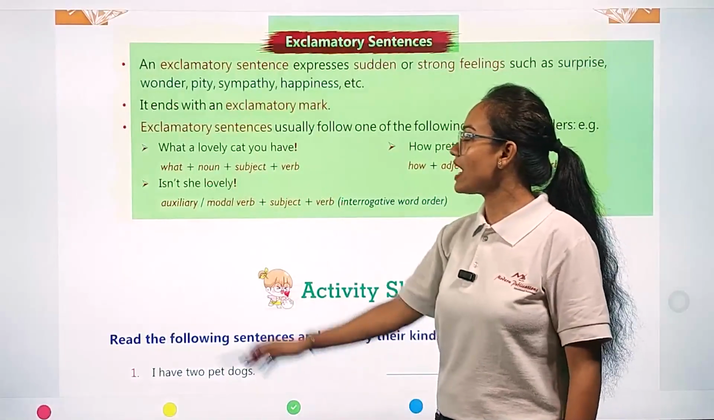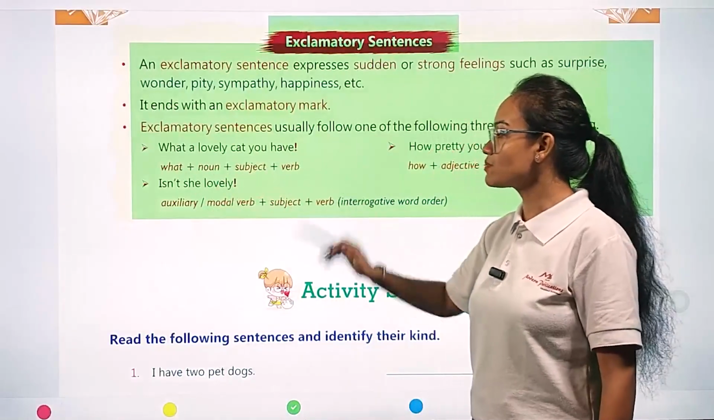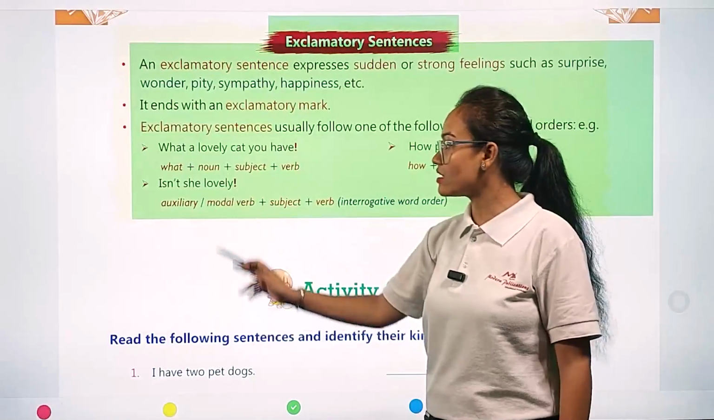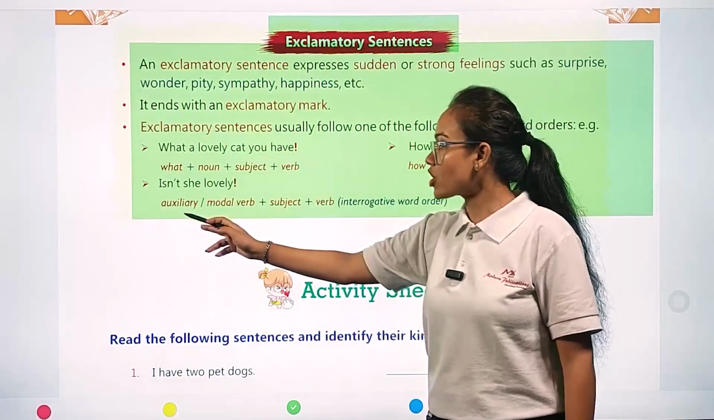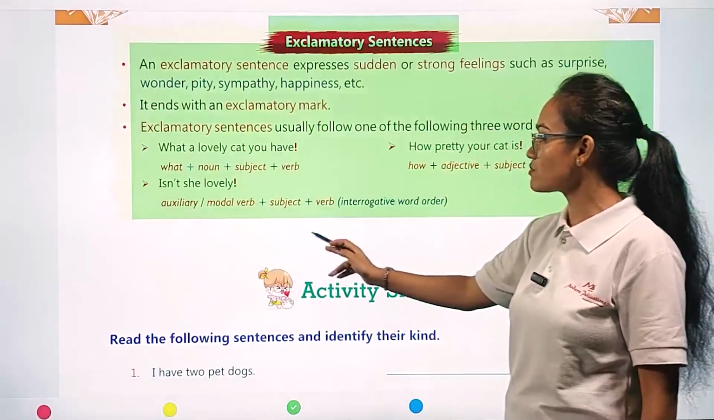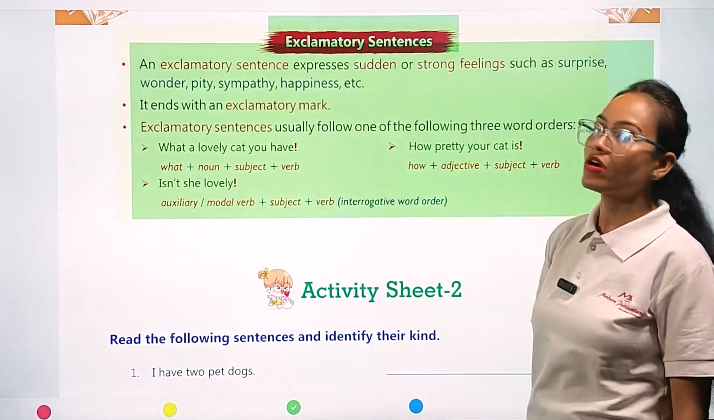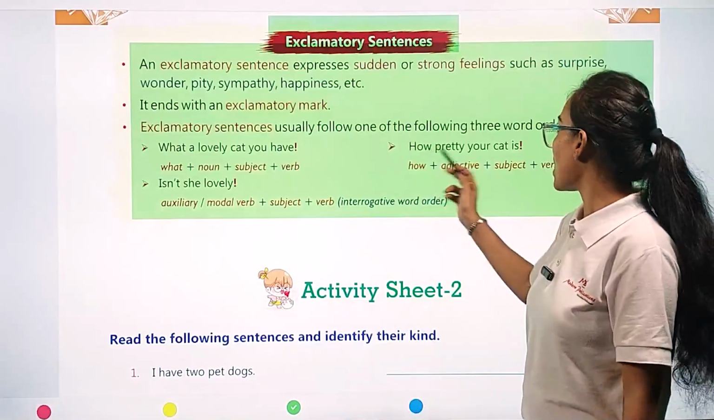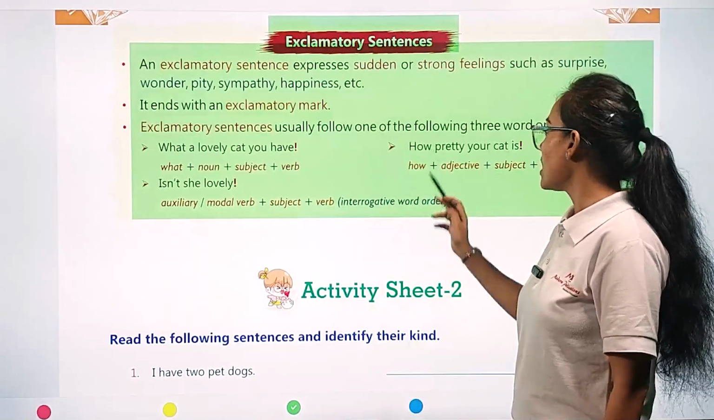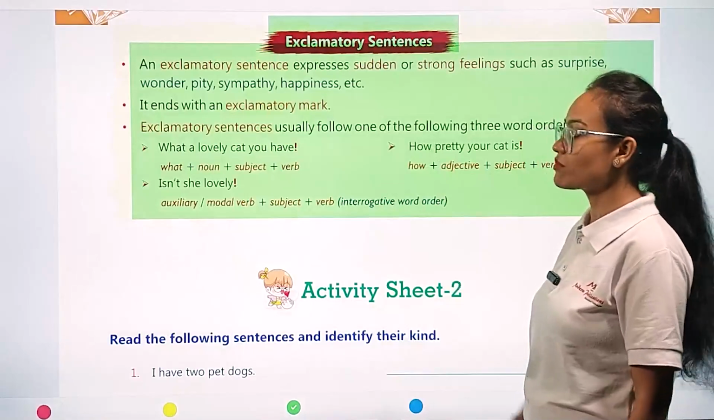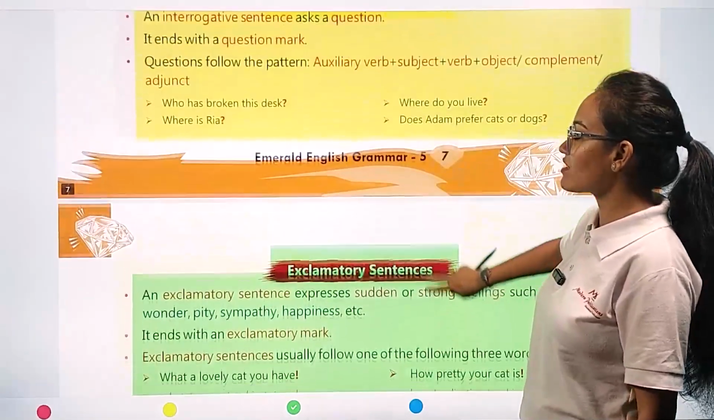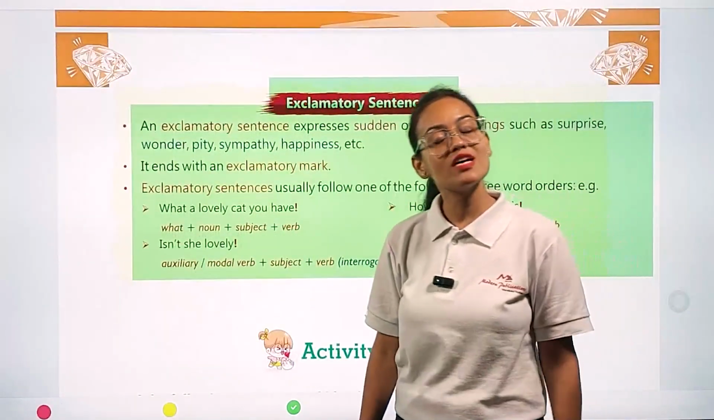What a lovely cat you have! What plus noun plus subject plus verb. Then: isn't she lovely? Auxiliary/modal verb plus subject plus verb, which is the interrogative word order. Now: how pretty your cat is! How plus adjective plus subject plus verb. Okay, so in this way, my dear student, we have seen there are a total of four types of sentences.